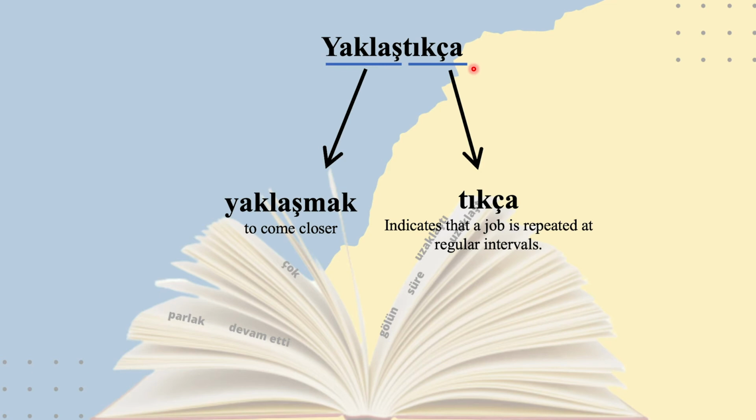As in the story, when you read the translation, the little girl was getting closer to the ball and the ball was going away. Then she was getting closer. Then she was getting closer. Yaklaştıkça. We use the tıkça. Also, we have dıkça, but since we have the ş here, we use t. Same as before.